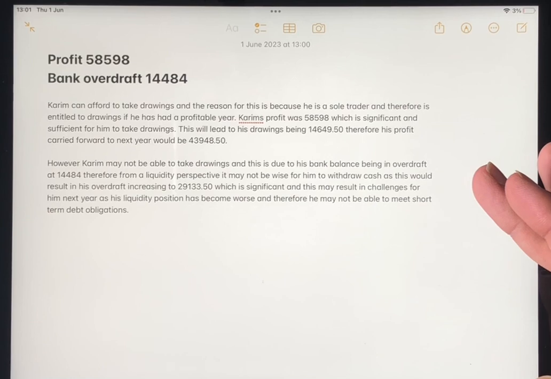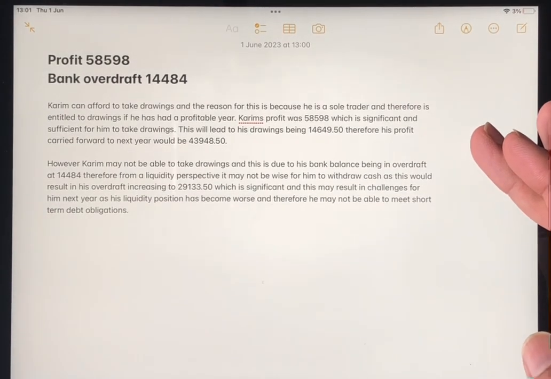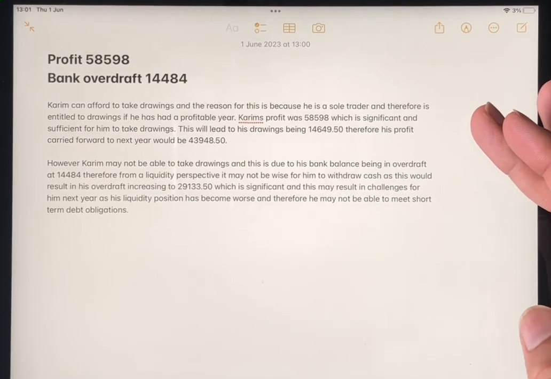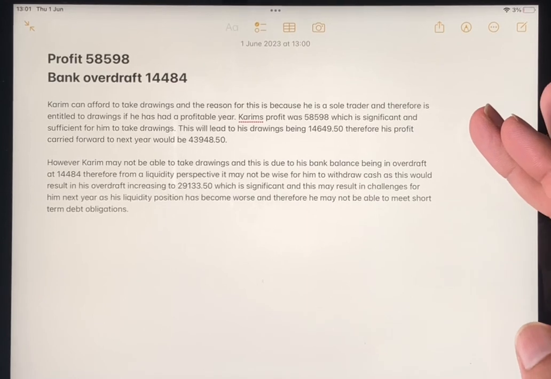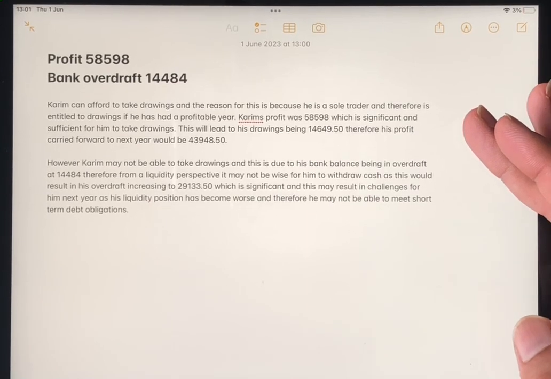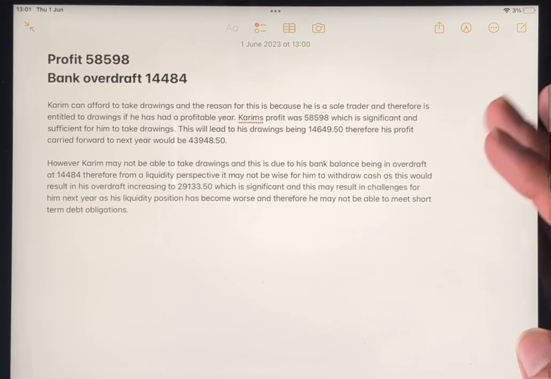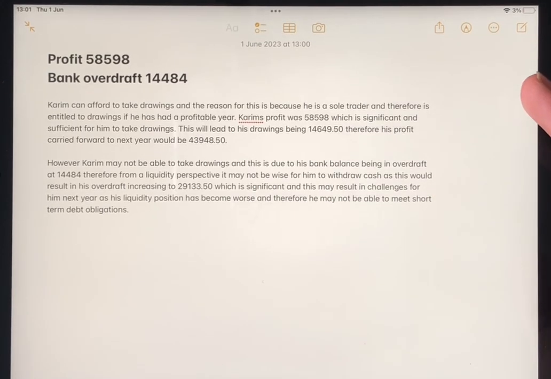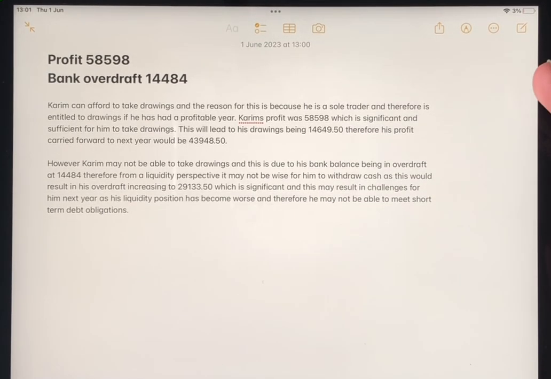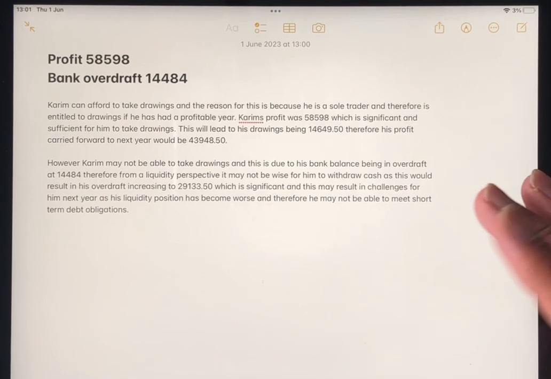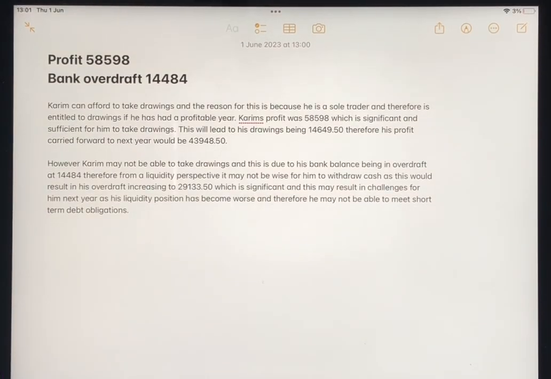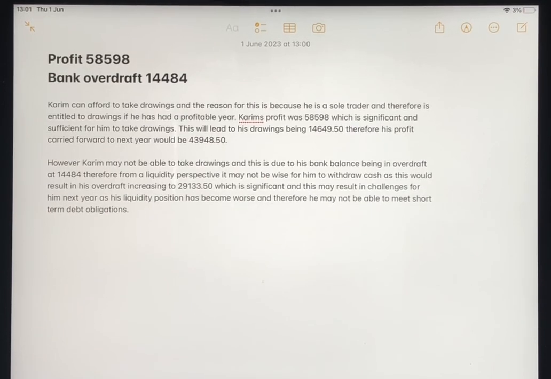Okay, so you can see quite clearly in both paragraphs, we have data from the previous question. We've said why, we've justified it, we've explained it, and we've gone from two perspectives: he may be able to, and he may not be able to. And something like that would give you a top band, 5 to 6 marks for this sort of answer.